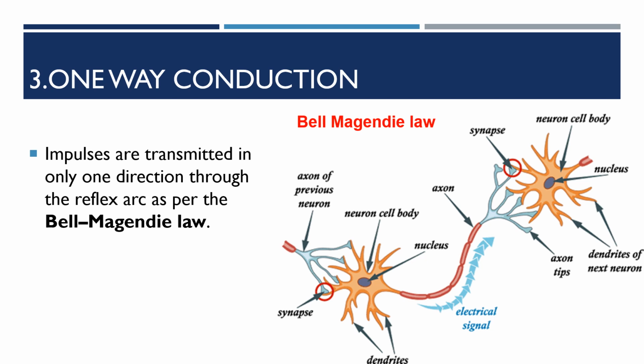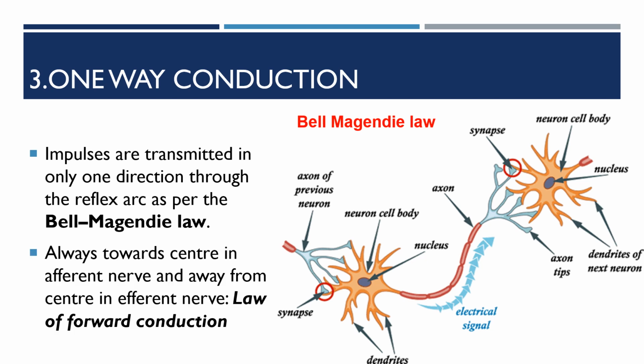So remember this law. Impulses pass from the receptors to the center and then from the center to the effectors. Always towards the center is the afferent nerve fiber, and always away from the center is the efferent nerve fiber. So this is the law of forward conduction.